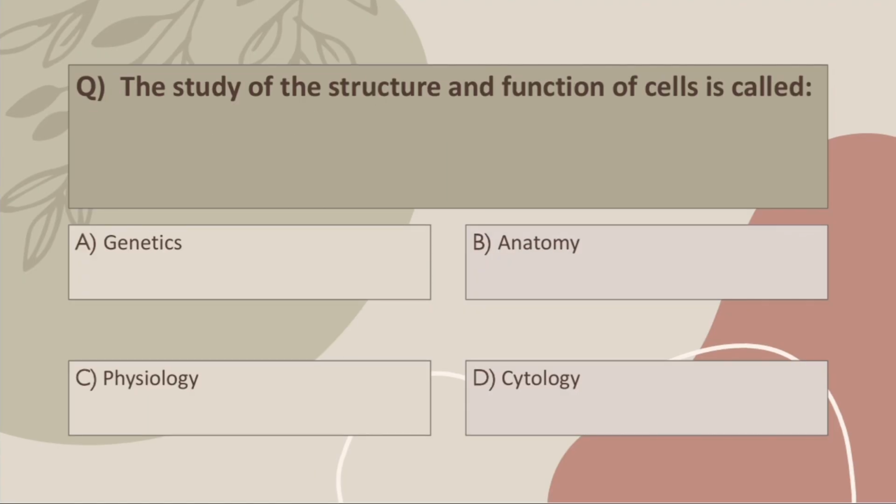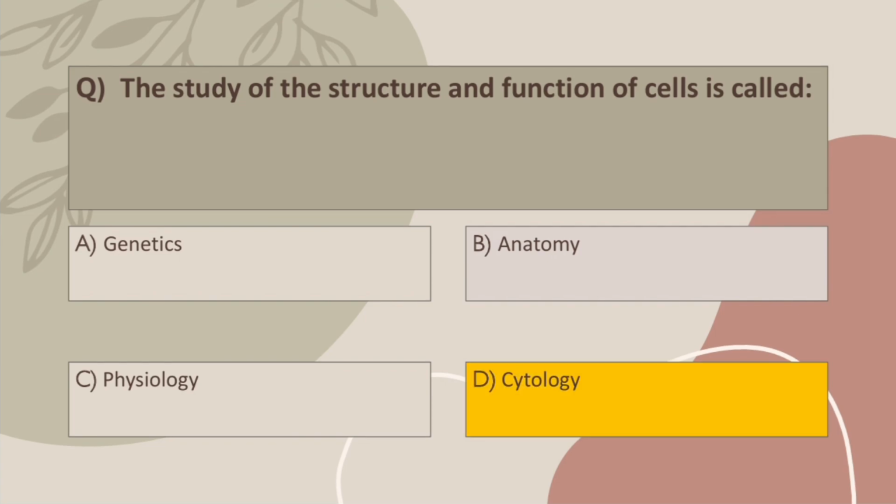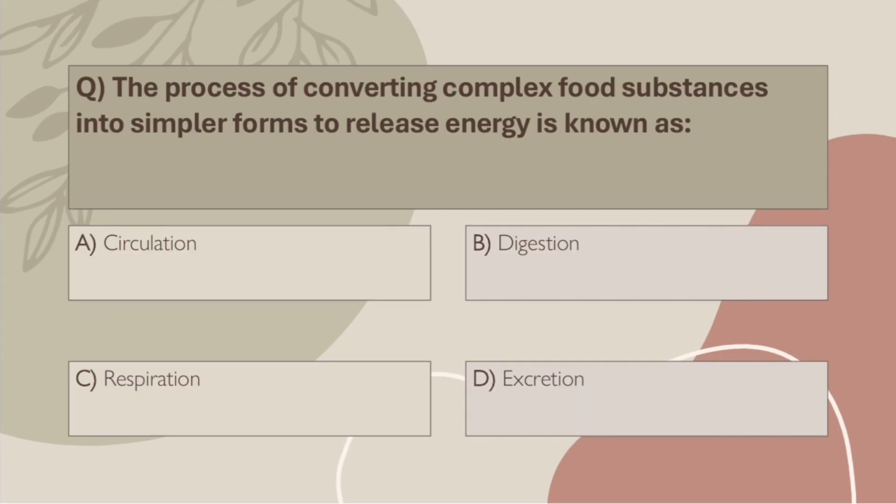Q10. The study of the structure and function of cells is called A. Genetics, B. Anatomy, C. Physiology, D. Cytology. Correct answer, D. Cytology. Cytology equals cell study. Always remember cyto refers to cell.